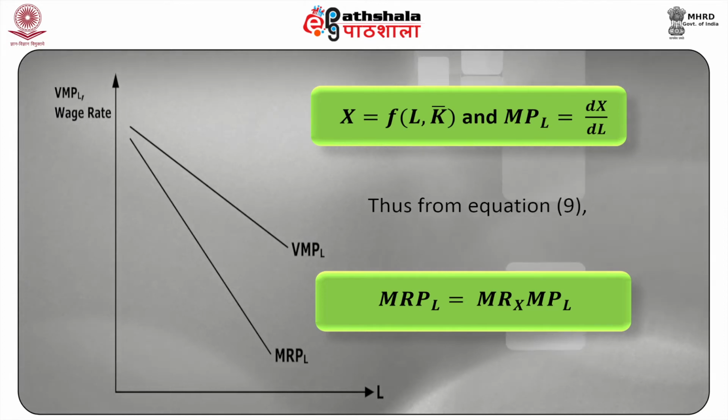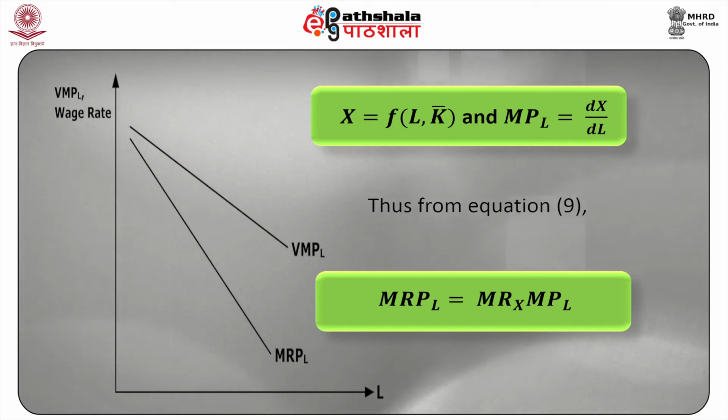In the above figure, the VMPL is the demand curve of the factor input, that is labor, under a perfectly competitive market structure. The MRPL is the demand curve of the factor input, labor, under a monopoly. The MRPL curve lies below the VMPL curve because the marginal revenue for the monopolist is always below the price at each level of output.